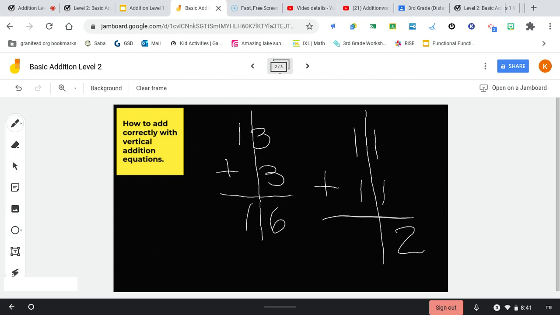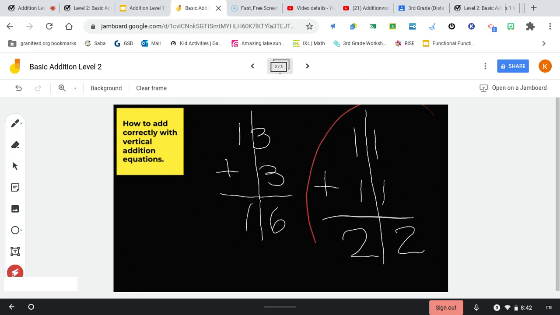Then we have the same in the tens column. We know that these two ones are in the tens place. So we're going to add 1 plus 1 equals 2. So the sum of 11 plus 11 is 22.